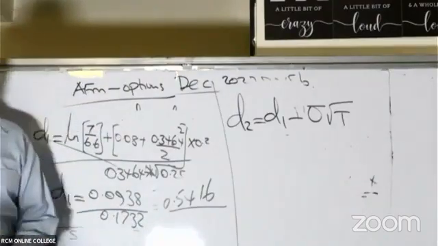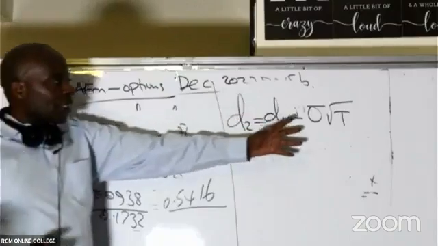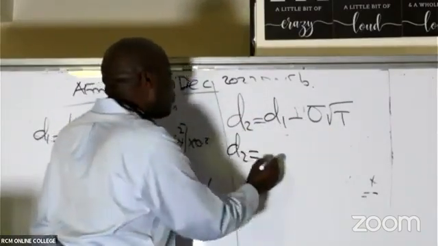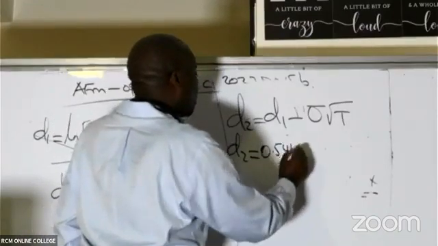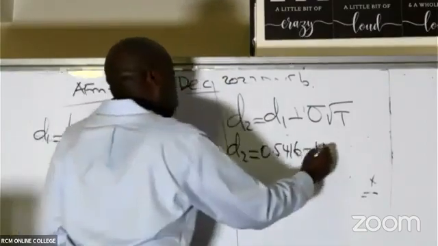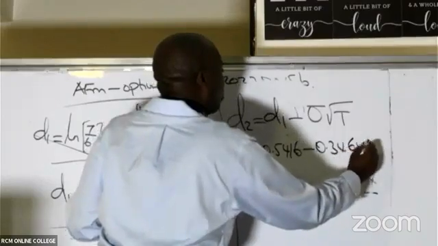Anytime they want us to give them D2, we shall always take D1 minus standard deviation times square root of time. Fortunately, we have the value of D1, which is 0.5416, minus the standard deviation that I have here, which is 0.3464, times root of what here?